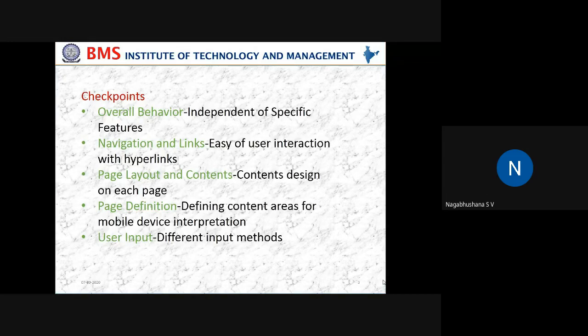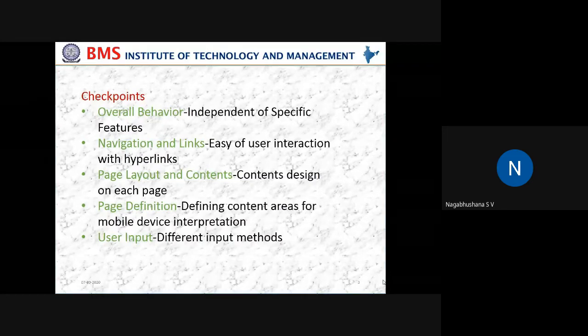So layout, I was talking about this in previous classes: constraint layout, relative layout, table layout, linear layout, etc. How you can put the contents of the information within the small screen size, so that everybody can interpret what is the meaning of that content in that specific layout. So that is what page definition is.